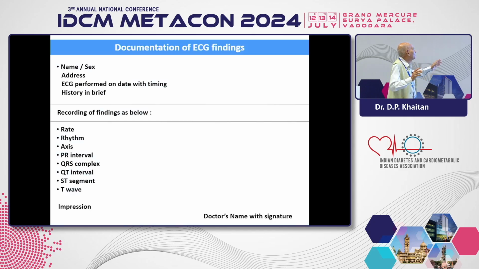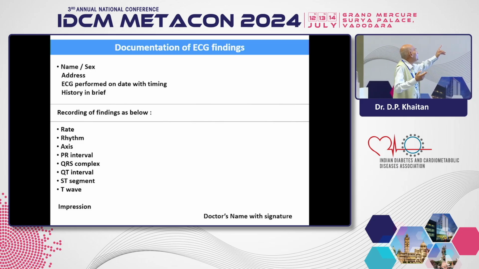Next please. This chart, you all know. Only to say, the history is important. ST segment depression may occur in so many conditions, including myocardial ischemia, unstable angina, even some endocardial deposits. It is hard to say. So, in conclusion, you have to take the history, in brief at least.